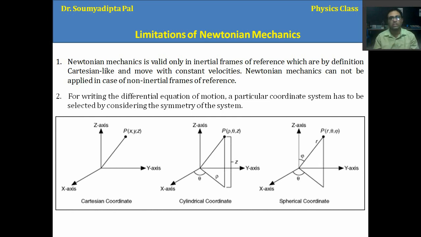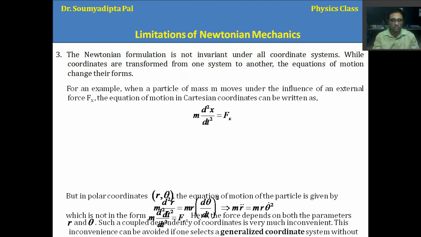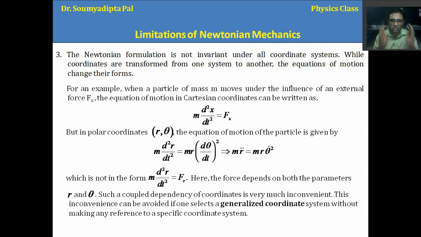Now as we are talking about reference frames, these are the coordinate systems. Already I told you there are normally three types of coordinate system: Cartesian, cylindrical, and spherical coordinates. Now we will see that if you write down a Newtonian equation of motion in Cartesian coordinates, what will be the form of that equation of motion in another coordinate system? There are three, as I already told, and that is in 3 dimensions.